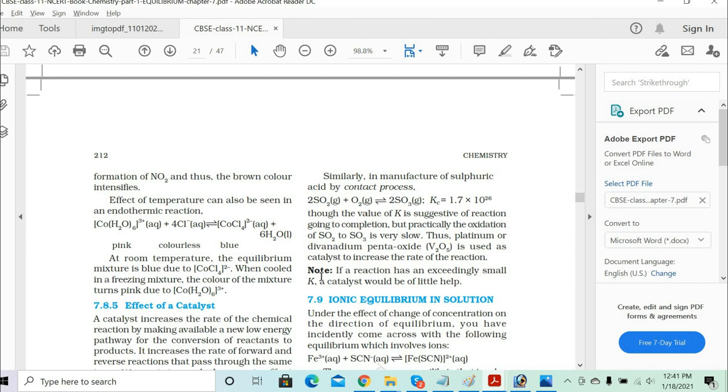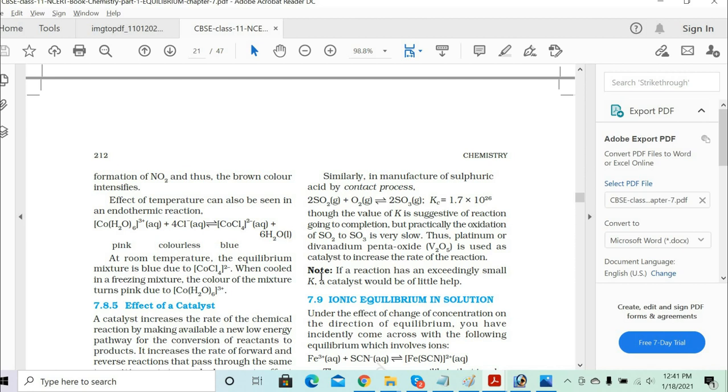Now what is happening? This is an endothermic reaction. Endothermic reaction means what? The heat is given in. So the pink color of this compound changes to the blue color. At room temperature, what happens? The equilibrium mixture is blue due to the cobalt chloride ions, and when you cool it in the freezing mixture, the color of the mixture changes to the pink color.